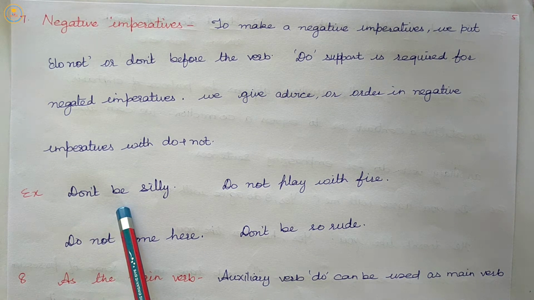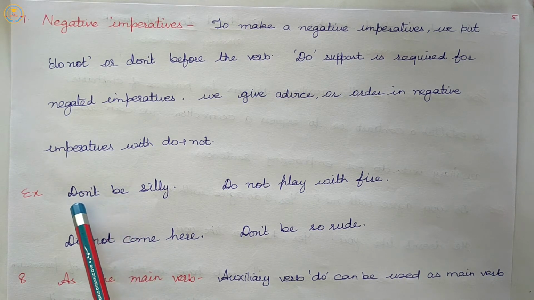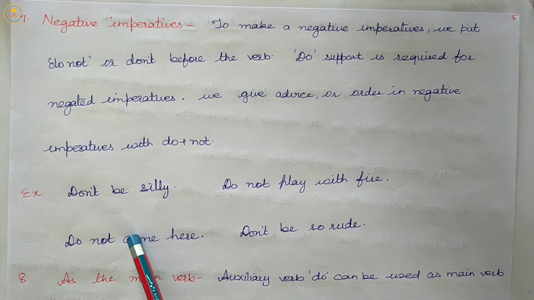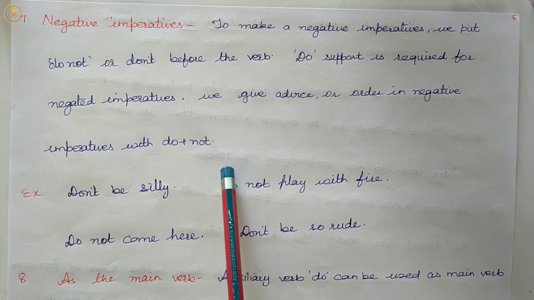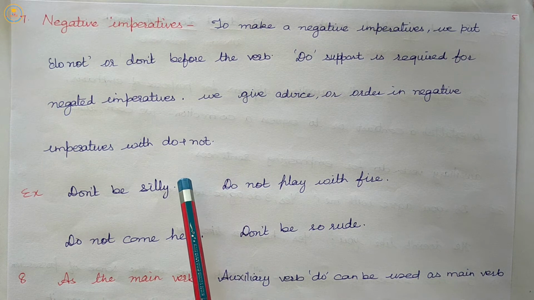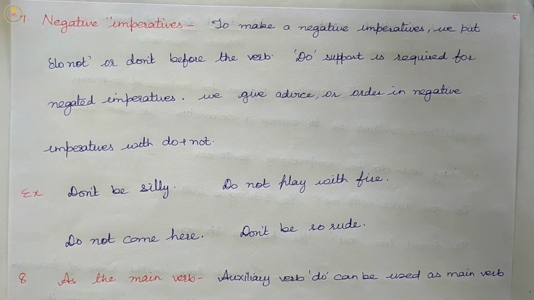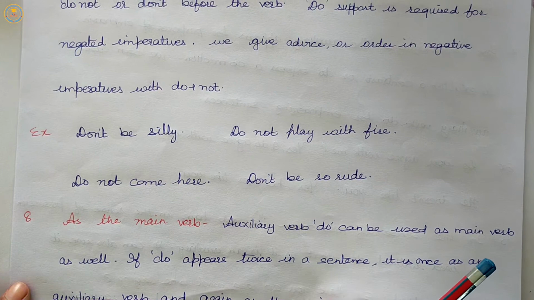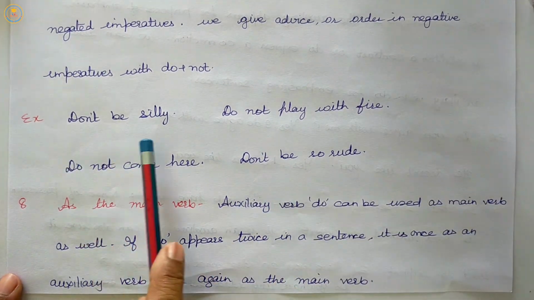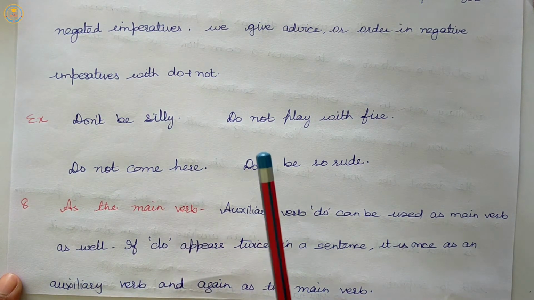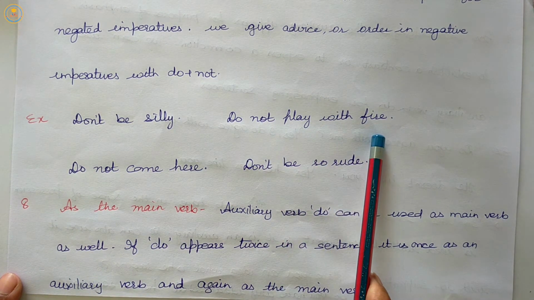Example: Do not be silly. Do not come here. Do not play with fire.